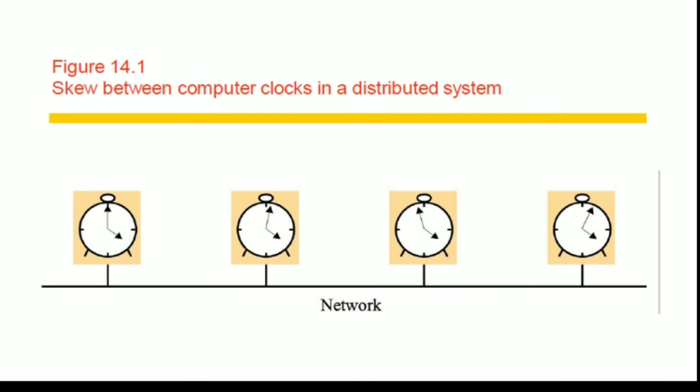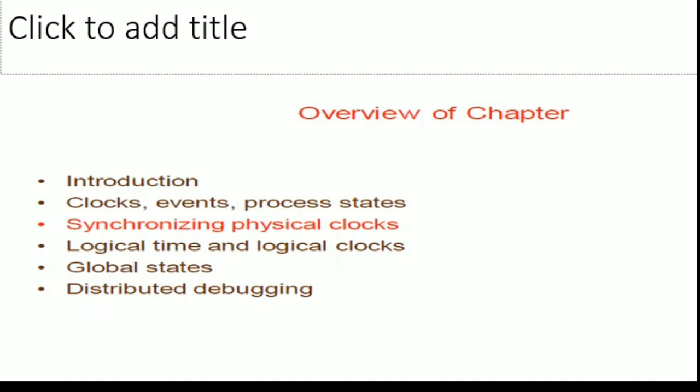So in this slide, we are going to see about synchronizing the physical clocks. Synchronizing is adjusting the time of the clock so that we will get a feel that it is happening at the same time. Now for synchronizing, we have three methods. One is the UTC method, second one is Cristian's method, and third one is the Berkeley algorithm. In the coming slides, we will see them one by one.